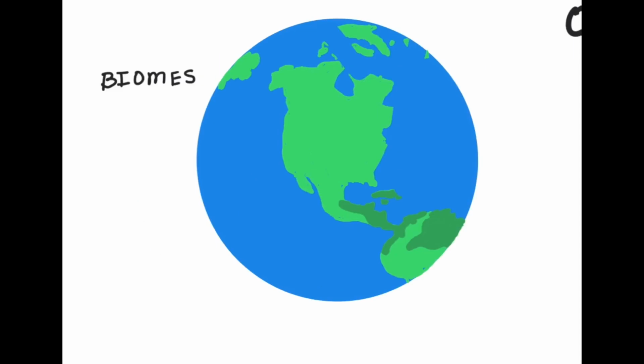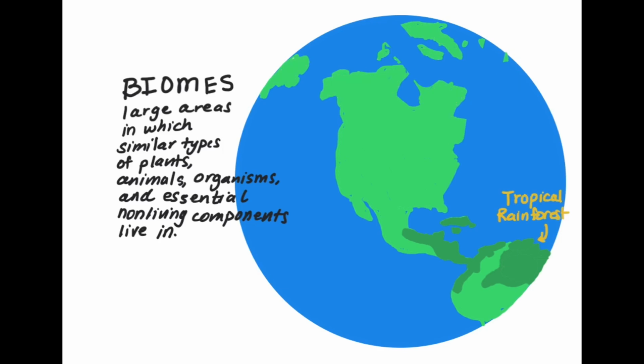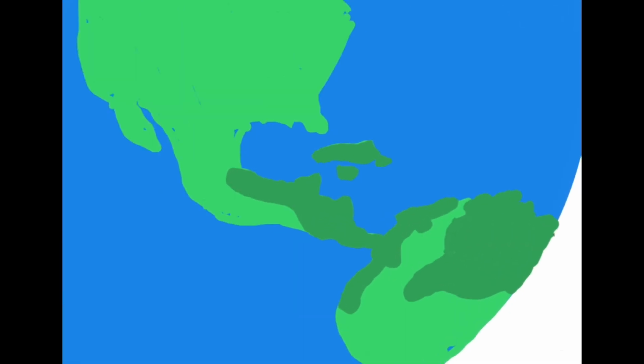Biomes are large areas in which similar types of plants, animals, and other organisms live. Biomes are also characterized by having similar non-living but essential components like the same temperature, amount of annual rainfall, sunlight, etc. Examples of biomes include tundra or frozen flatlands, and tropical rainforests, which make up 13% of all landmass on Earth. The largest tropical rainforest in the world is the Amazon rainforest, which is found in the upper parts of South America. Let's zoom into a small part of the Amazon rainforest.